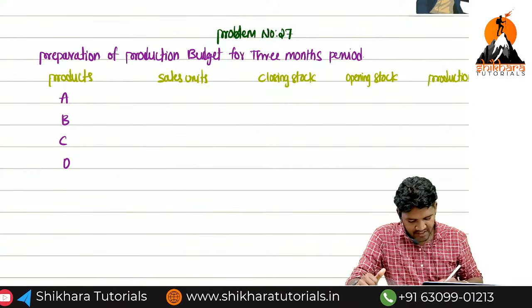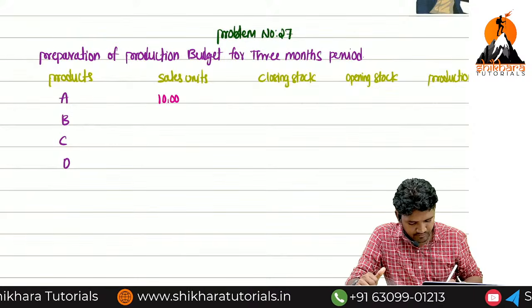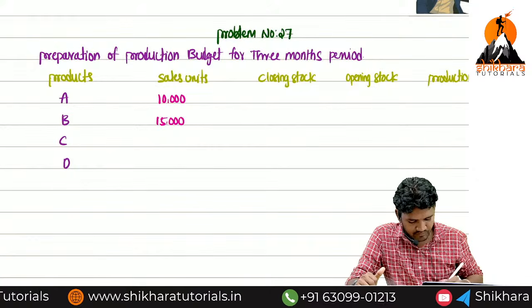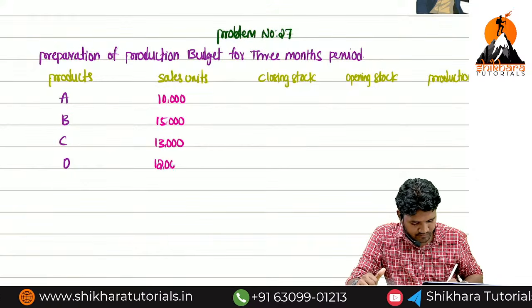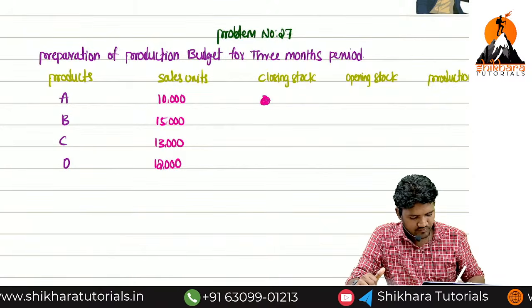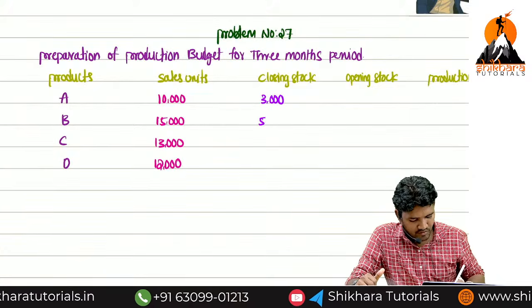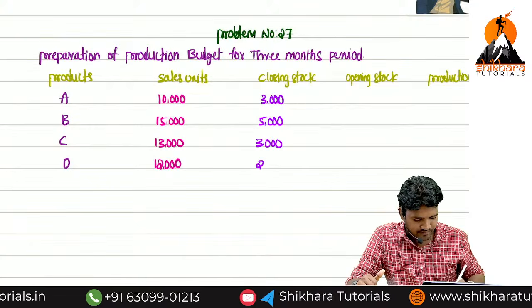Tell me about the sales units. 10,000, 15,000, 13,000, 12,000. Closing stocks: 3,000, 5,000, 3,000, 2,000.